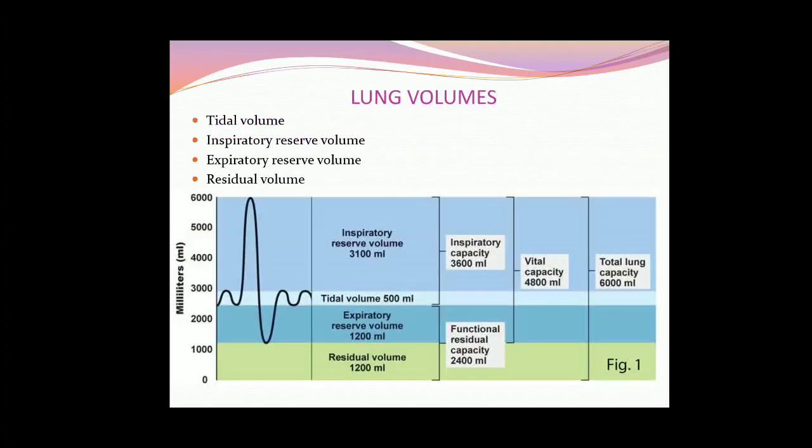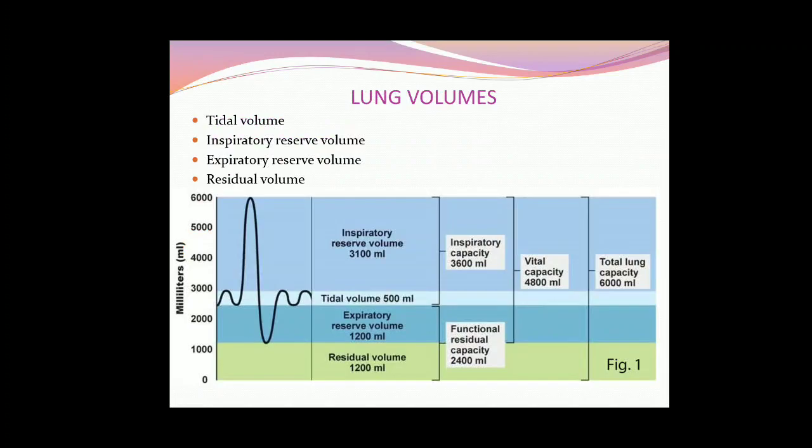Let us go to the diagram. See the diagram. The tidal volume is about 500 ml, and above that is the inspiratory reserve volume, about 2500 to 3000. Then expiratory reserve volume is below that, about 1000 to 1100, it is given as 1200 in your book I think, and residual volume about 1200 ml.